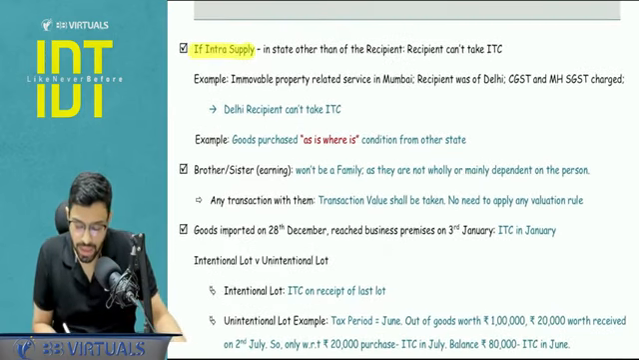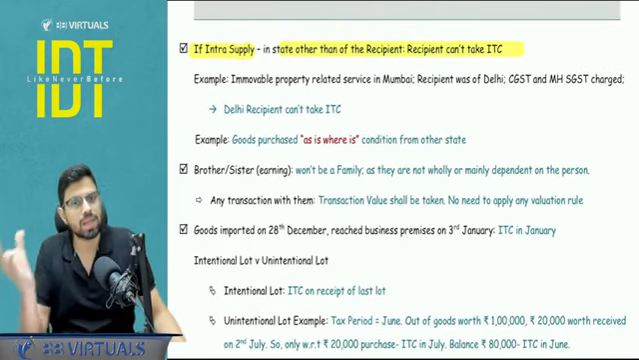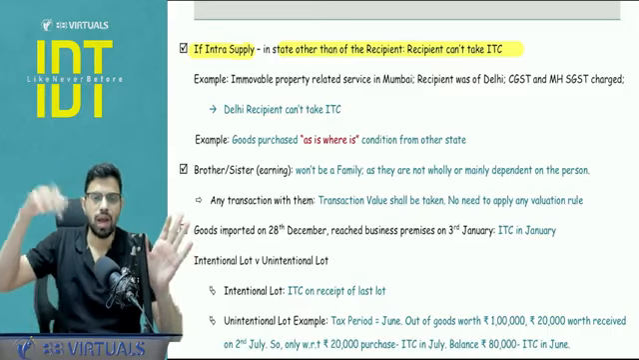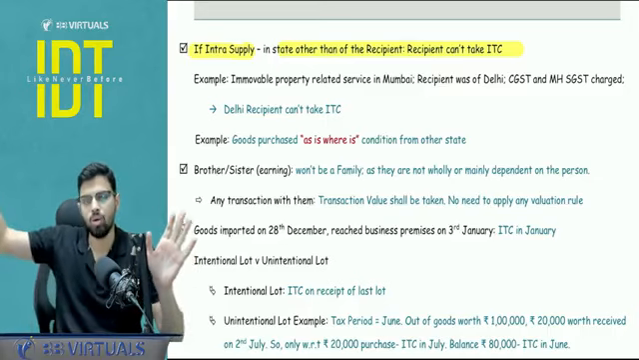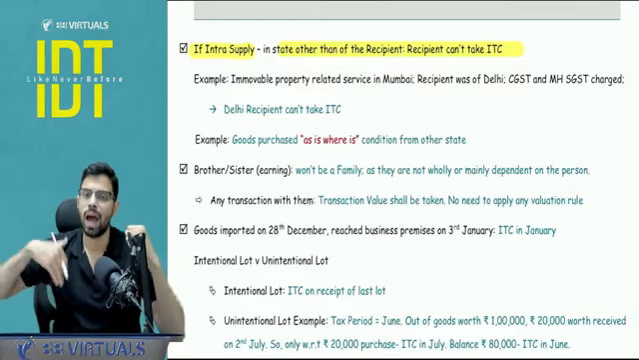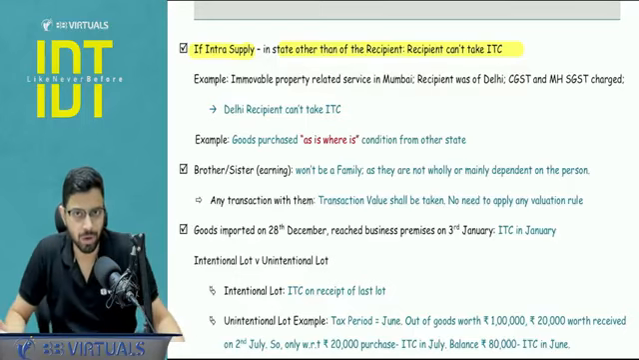If there is an intra-state supply, but it is some other state. So for example, a classic question they ask is for the hotel industry. I am registered in Pune, Maharashtra. I go and stay in a hotel in Delhi. So that will be a Delhi intrastate supply. I in Maharashtra will not be able to take the credit of that.